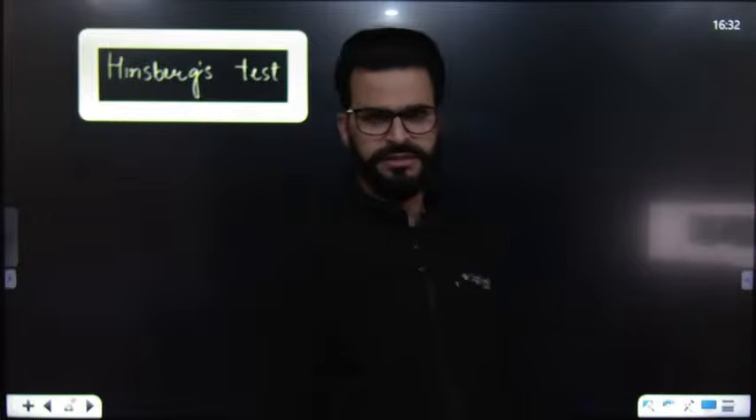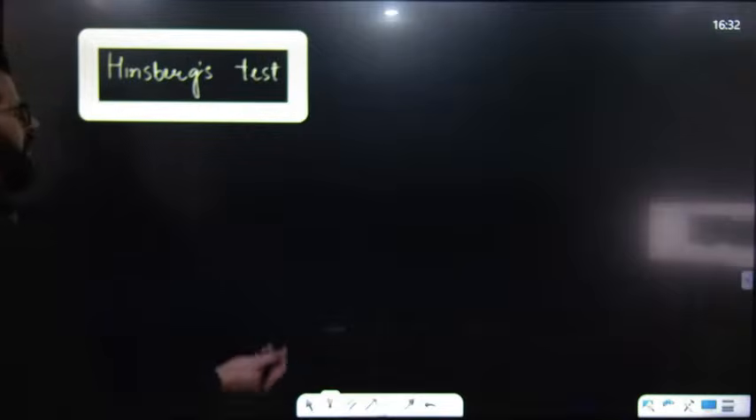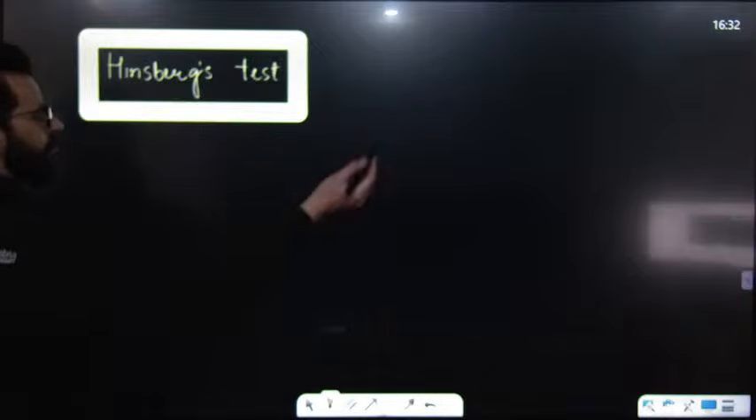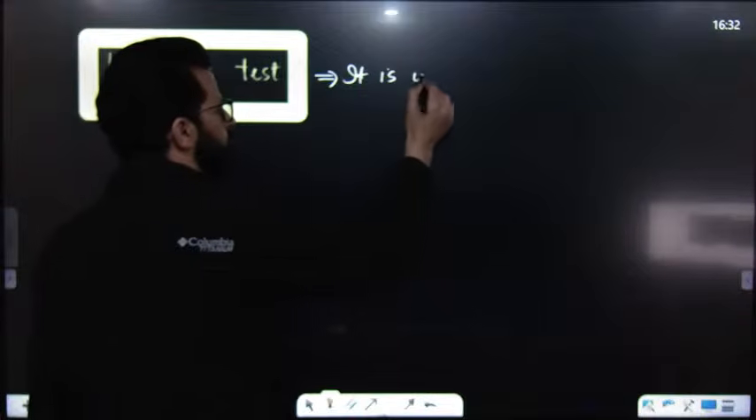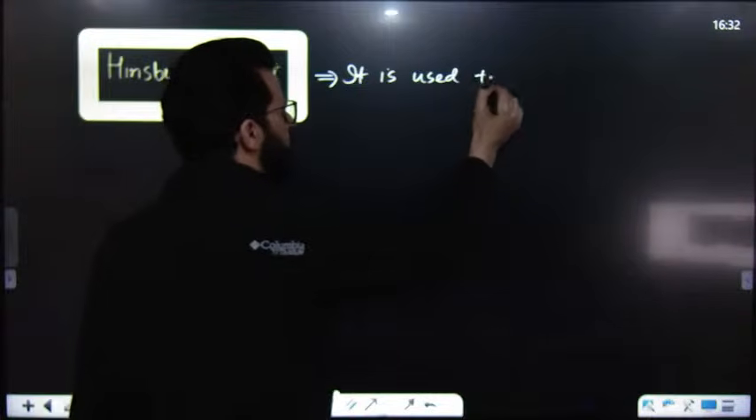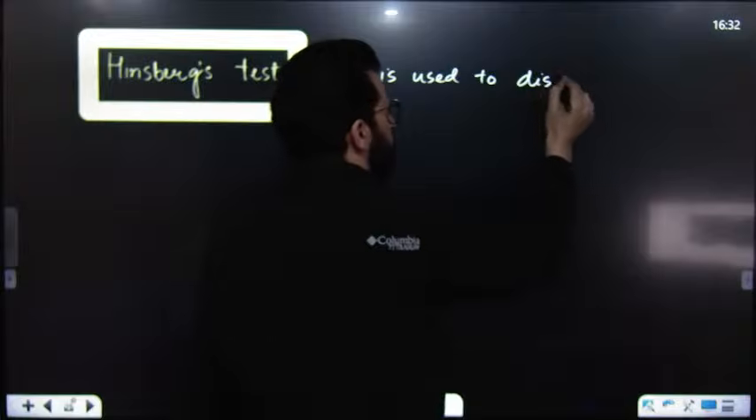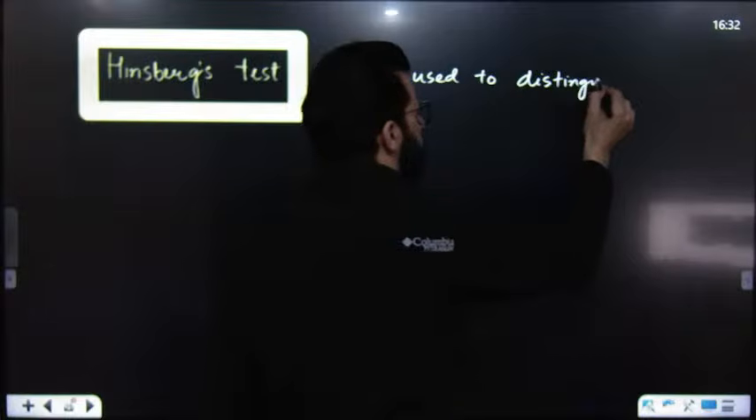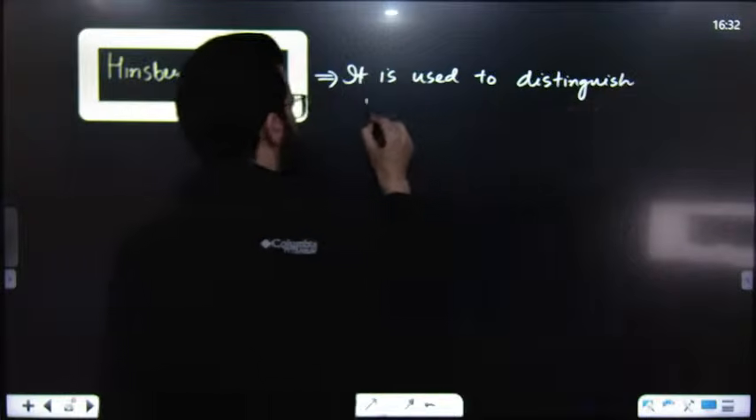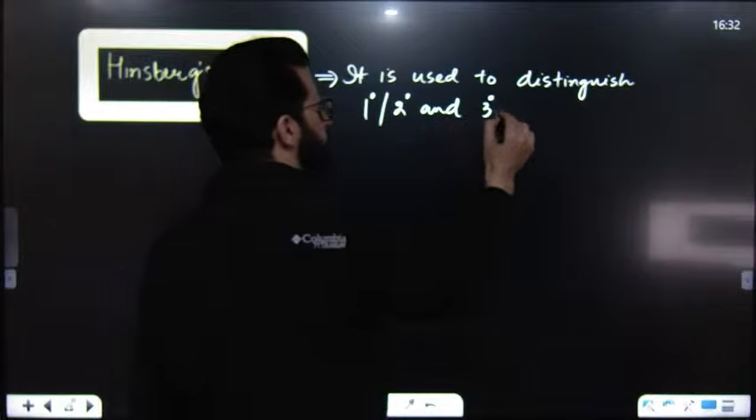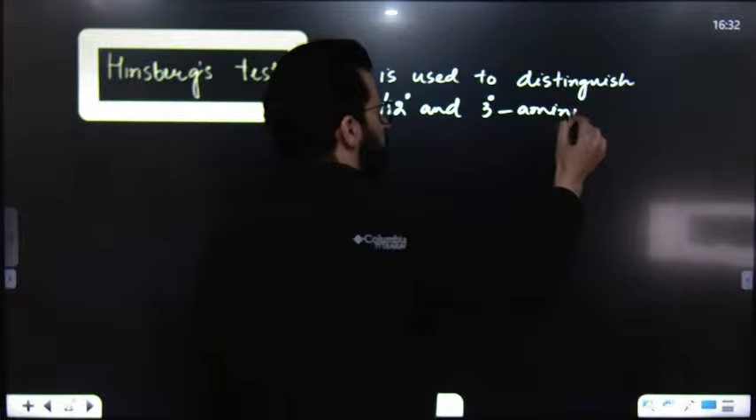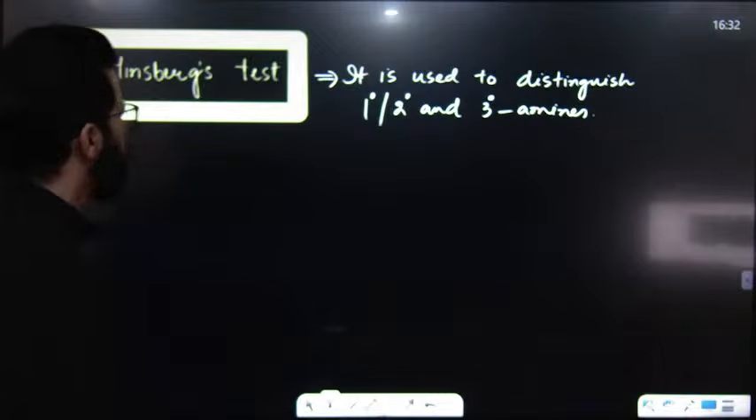After that, we have another very important test, and that is known as Hinsberg's test. Have a look. What is Hinsberg's test? First of all, it is used to distinguish 1 degree, 2 degree, and 3 degree amines.